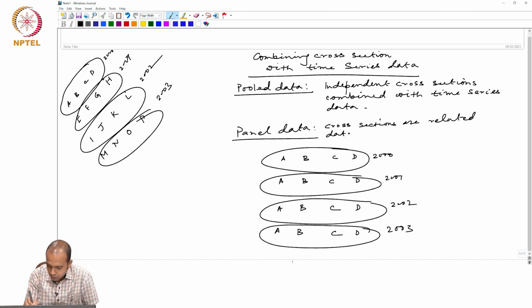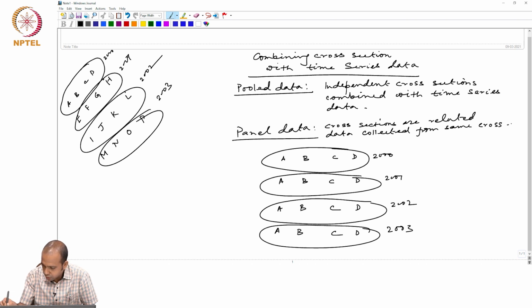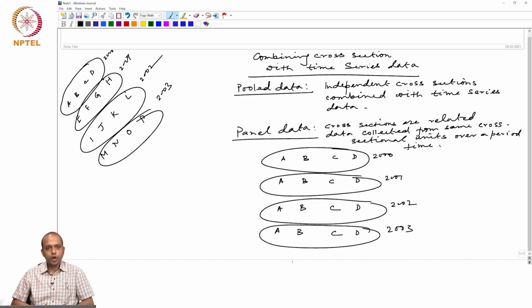Data collected from the same cross-sectional units over a period of time.